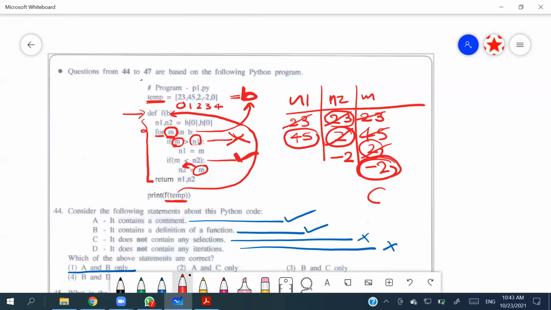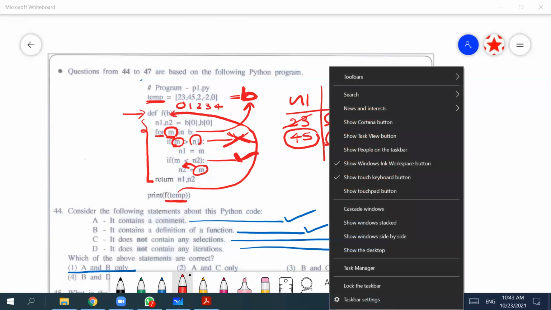Goes up again, m will become 0. So m larger than n1. m means 0, n1 is 45. So it is wrong. m is less than n2.